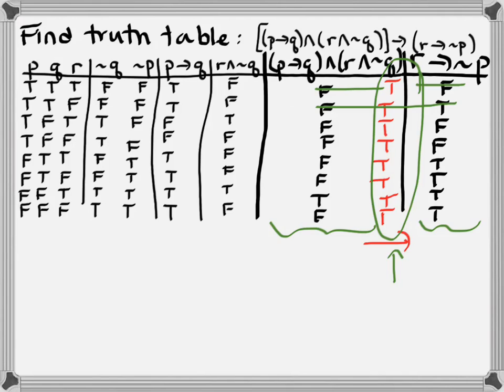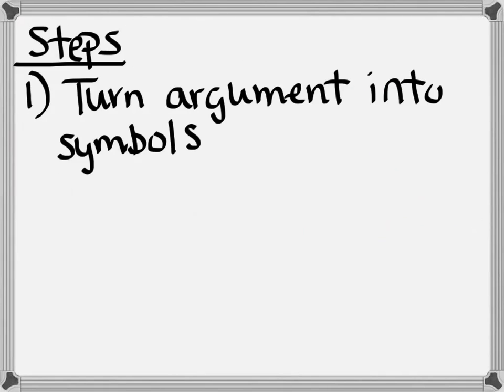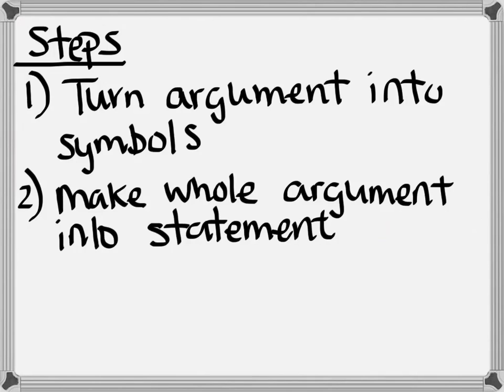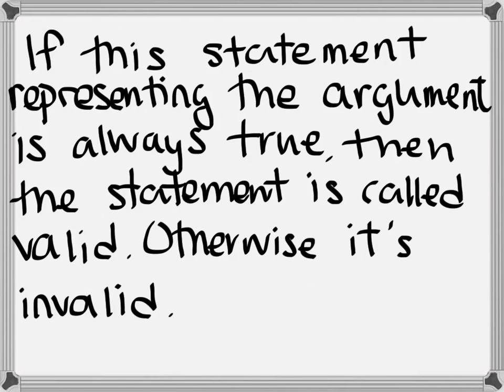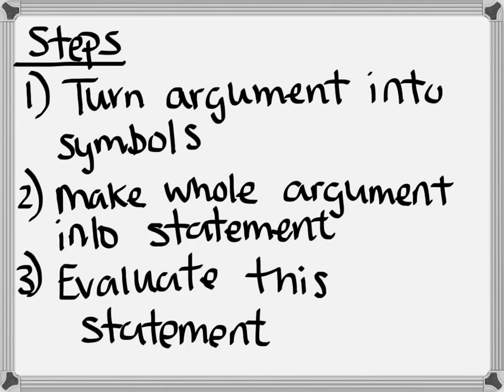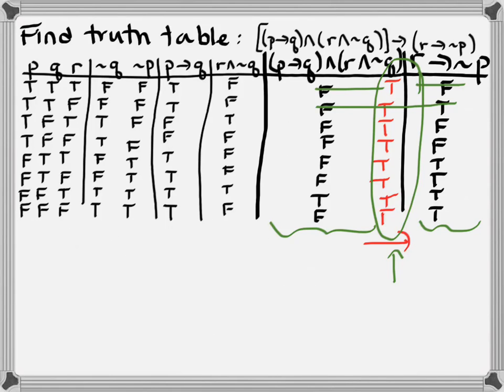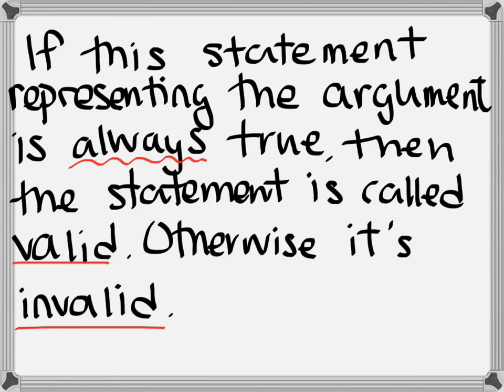Alright, let's summarize what we've done. We want to turn the argument into symbols, and we want to make this symbolic argument into one statement. And then we want to evaluate the statement with a truth table. If the statement representing the argument is always true, as we saw in this example, then the argument is called valid. Otherwise, the argument is called invalid.